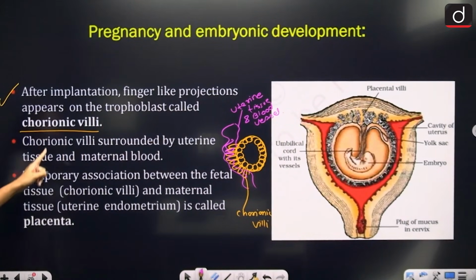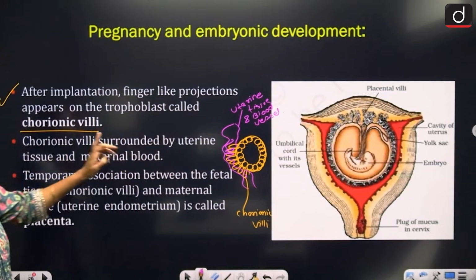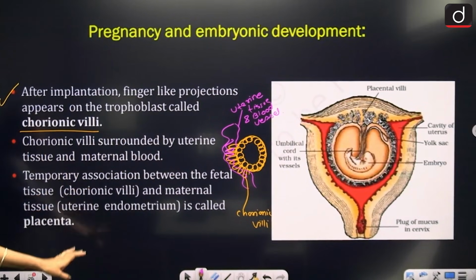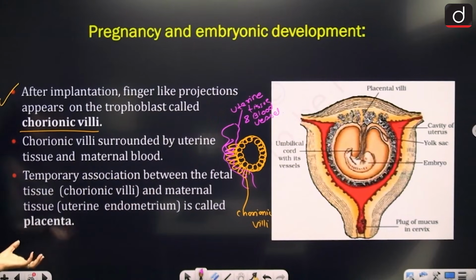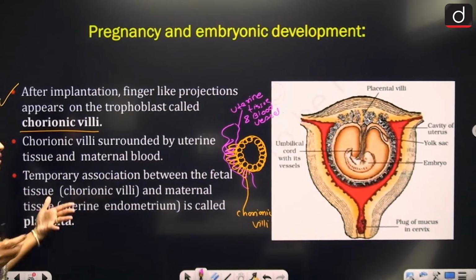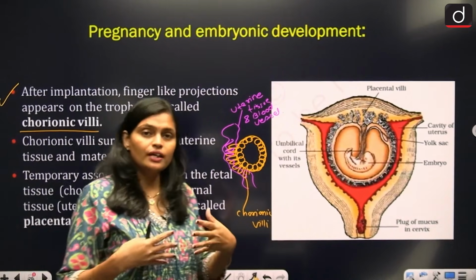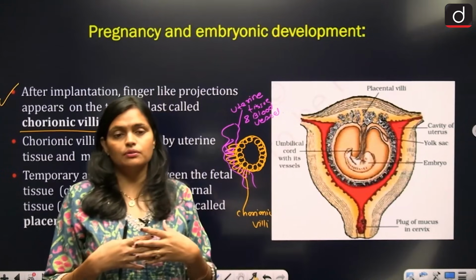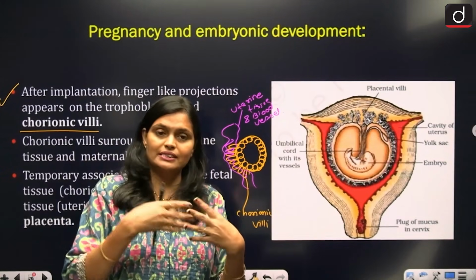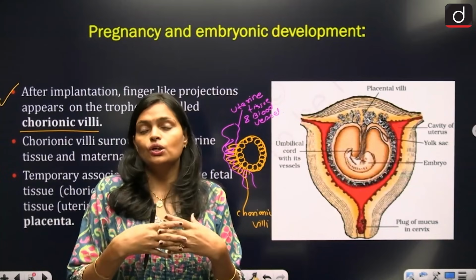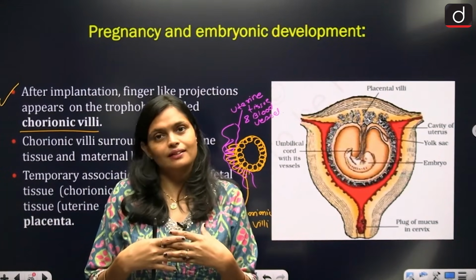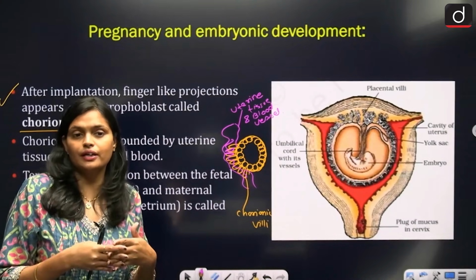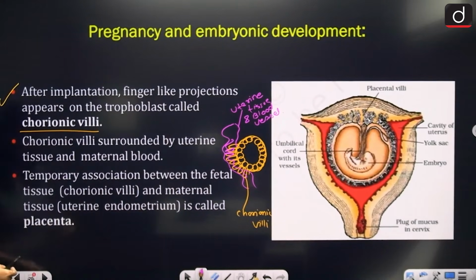The chorionic villi are surrounded by uterine tissue and the maternal blood. The temporary association between the fetal tissue and the maternal tissue is called the placenta. So the trophoblast tissue, the chorionic villi, and the uterine tissue form the placenta.